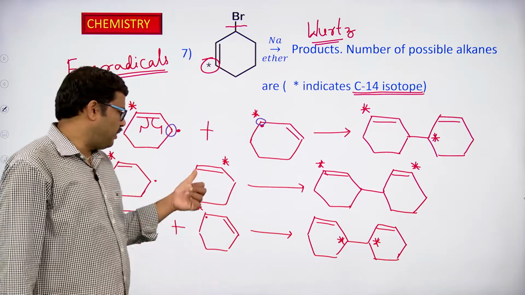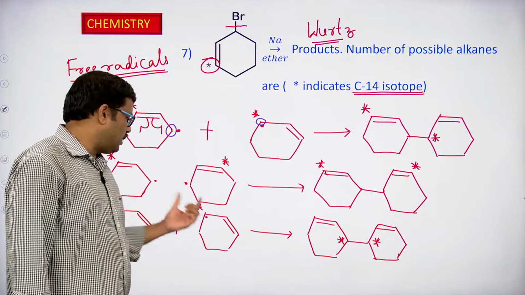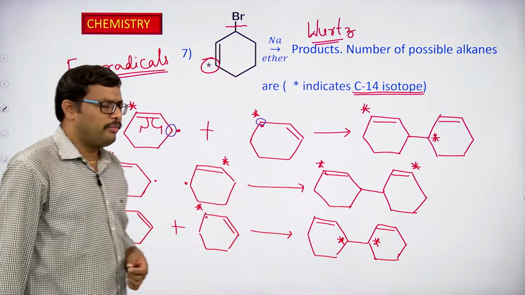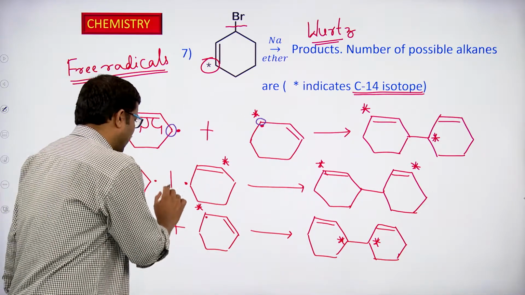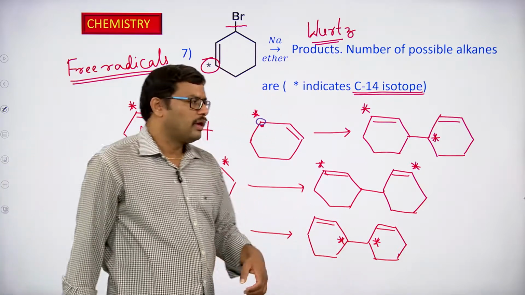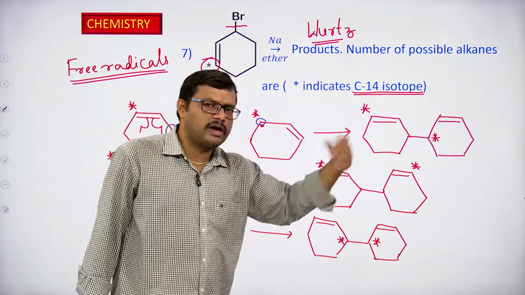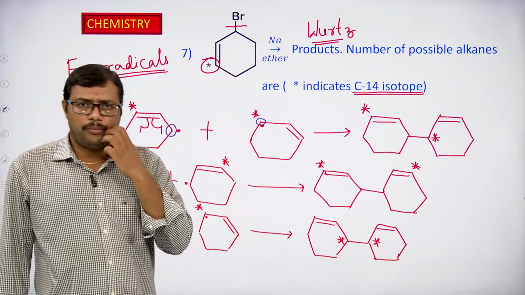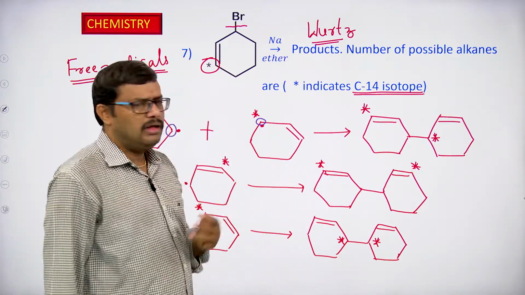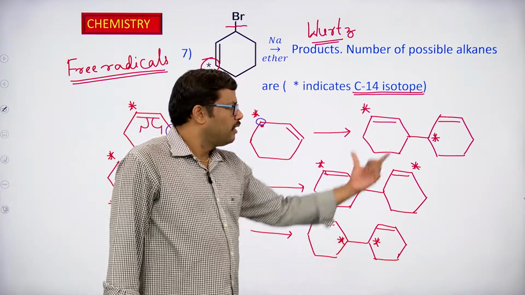So when carbon having the C12 isotope as a radical reacts with another, we get one combination. If the carbon having 14 is the radical, we get one product, and a combination of the C12 radical as well as the C14 radical gives one more product. So the different products that we can expect in this case are 3. One is this one, the other is this one, and one more is this one.